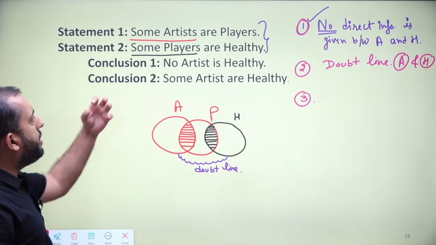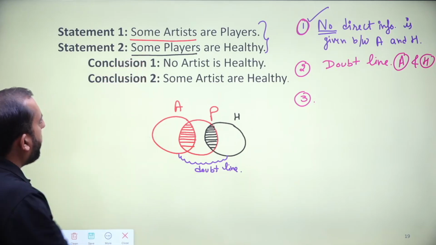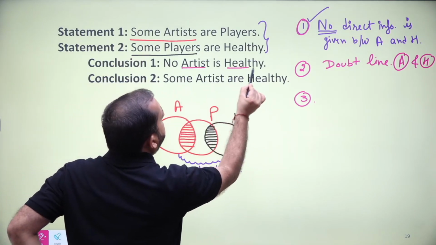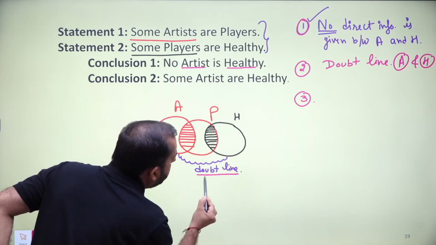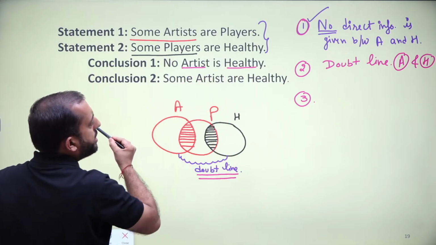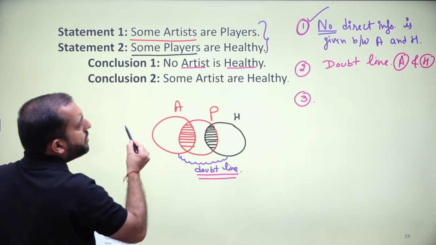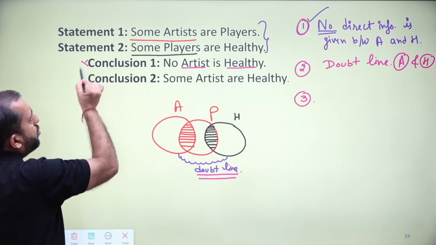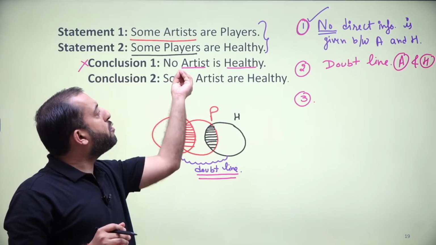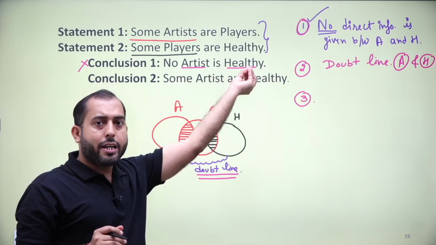Now let's solve the conclusions. Conclusion one is between artist and healthy. I can see between artist and healthy we have a doubt line, and conclusion is between artist and healthy. That is why conclusion one is not valid, because we have drawn a doubt line between artist and healthy.